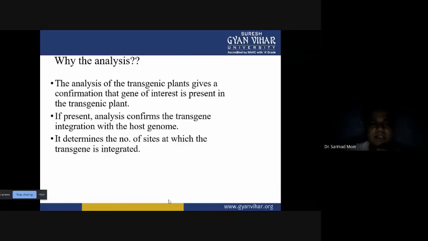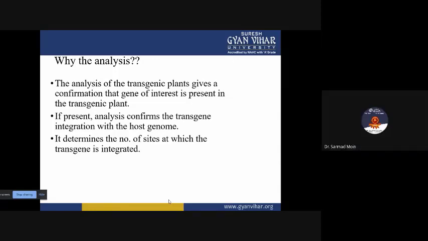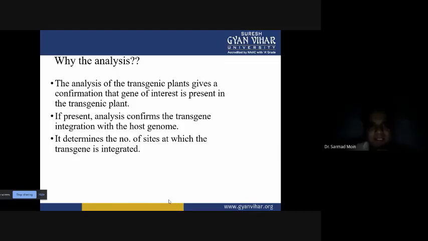Then why do we have to analyze the gene? The analysis of the transgenic plants gives a confirmation that the gene of interest is present in the transgenic. So we have to use screenable markers and selectable markers. If we have these screenable and selectable markers in the transgenic plant, then transgenic plants can be screened, and we will select only those plants which have our DNA. With that mechanism we can easily pick any cell, and only those cells can be used for the production of the transgenic plant.